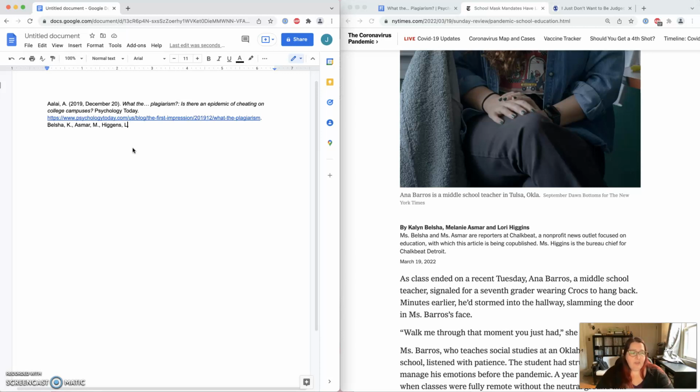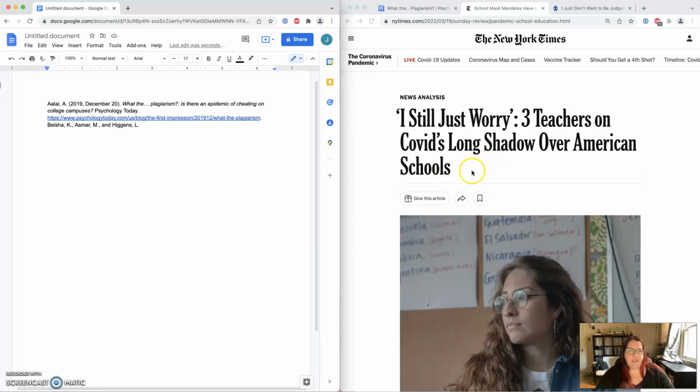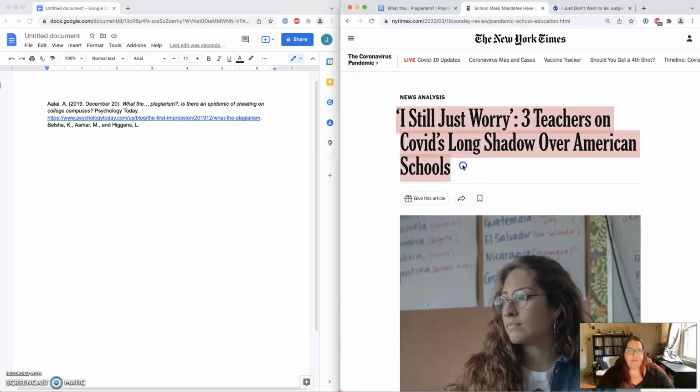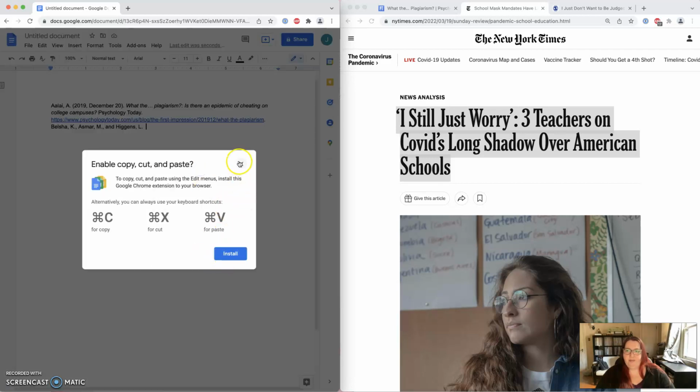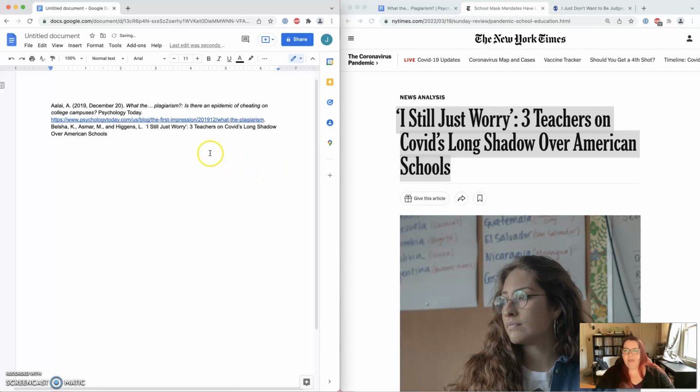And now you want to put an and before the last one. I can't remember if you need to. I generally do. I think it's less confusing this way. I'll double check and see if you have to do that or not. Anyhow, we're going to go ahead and put the title of the article next, just like a website. I'm going to be lazy and copy and paste it. Okay, there we go. So we have this title that I copied and pasted, but there's a problem here, obviously, right? It is not in sentence case.